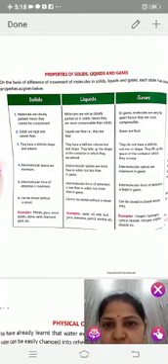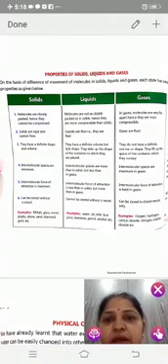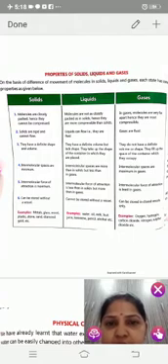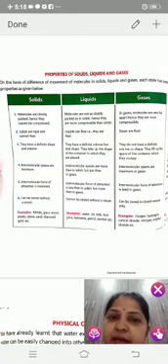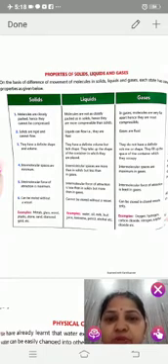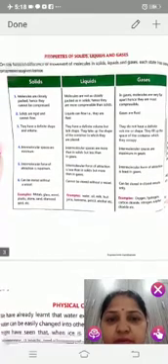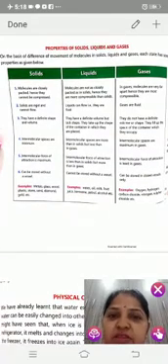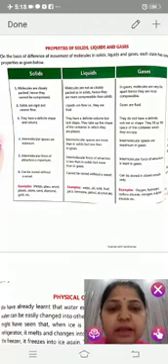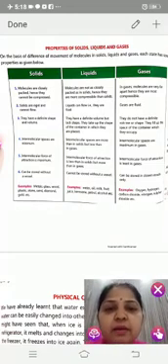Second one, solids are rigid and cannot flow. Here rigid means cannot bend. Liquids can flow, they are fluid, and gases are fluid. Third one, shape. Solids have a definite shape and volume. Liquids have a definite volume but lack a definite shape. They take up the shape of the container in which they are placed.